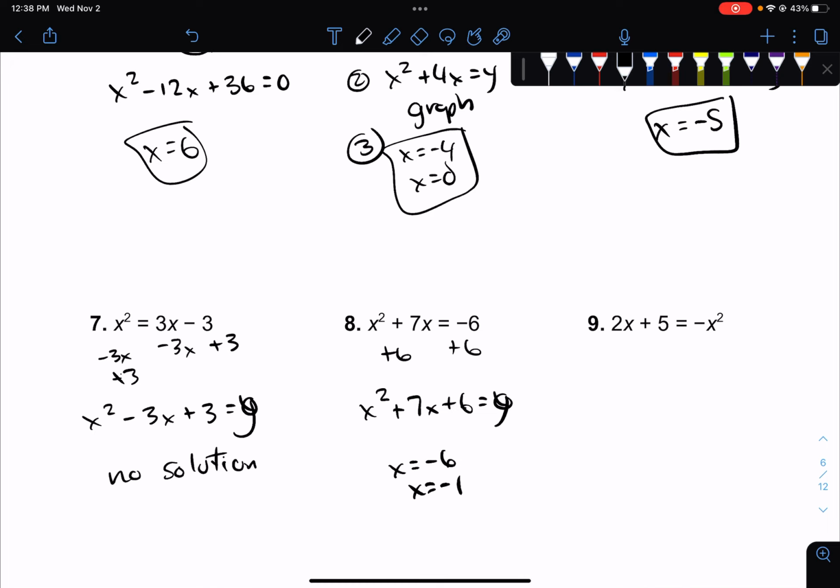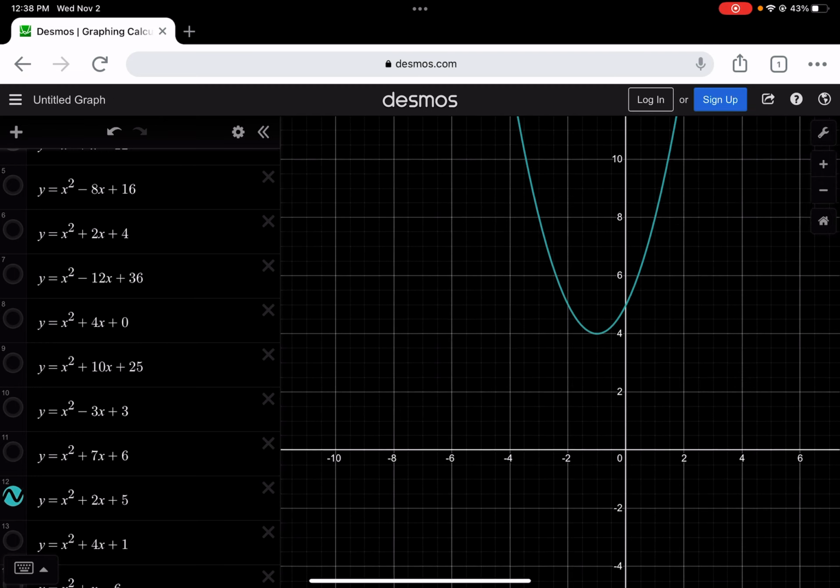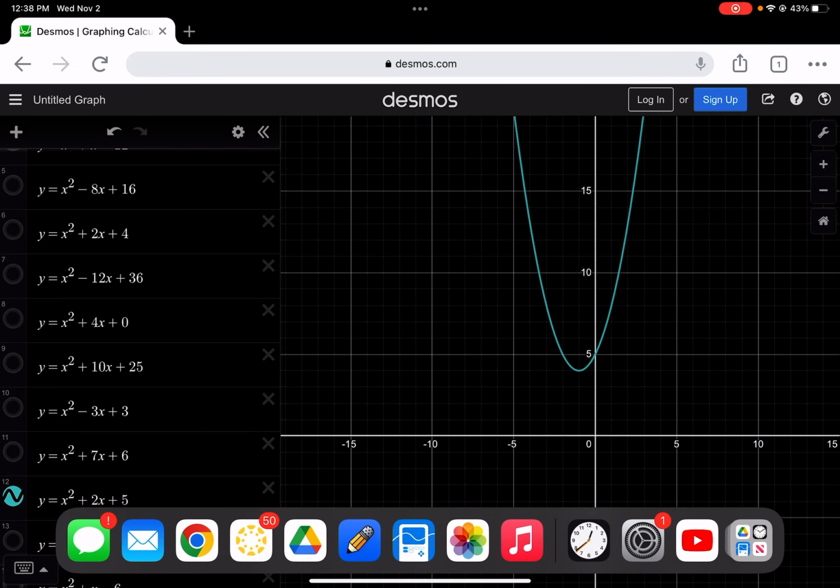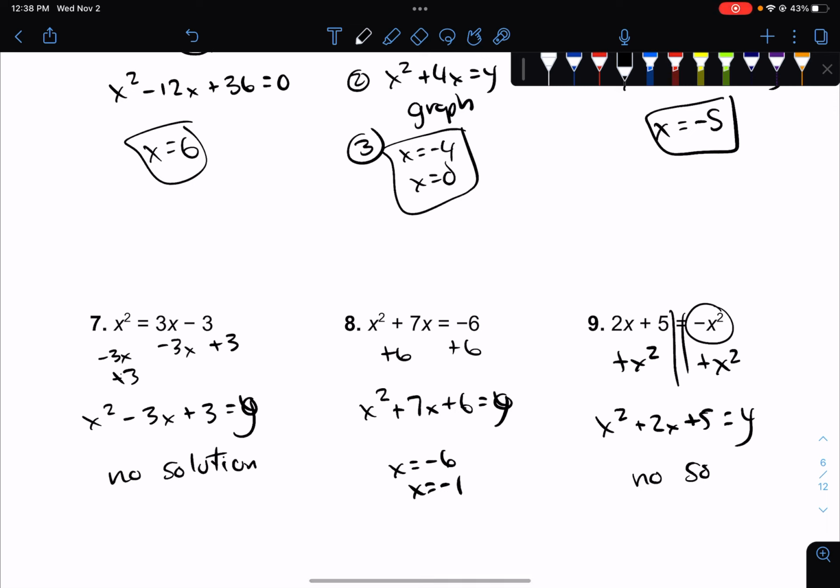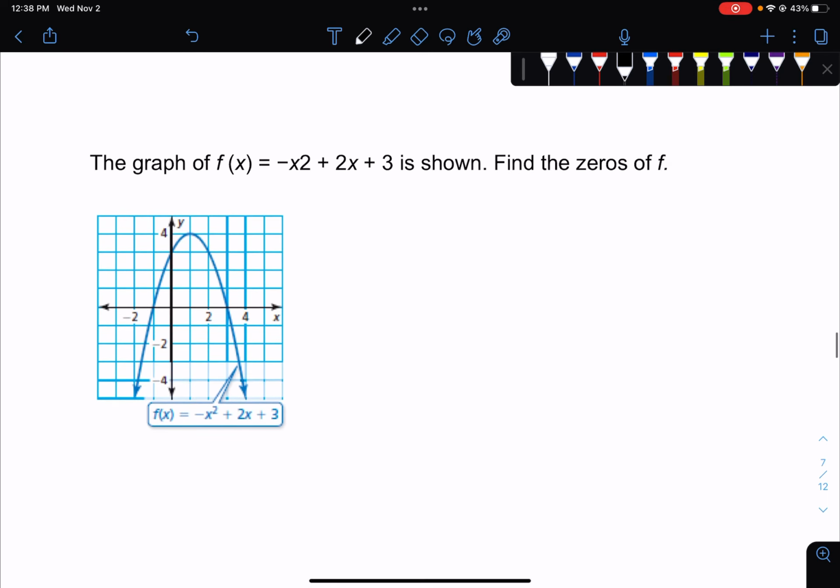Number 9 is one of those that has the minus x squared over here. So I'm going to add x squared to both sides. So I end up with x squared plus 2x plus 5 equals 0. I'm going to change that 0 to a y and graph it. And when I look at my graph, I notice my parabola is here. It's just way up above the x-axis. So no solution. It never crosses. So that would be my answer. No solution. All right. What else do we need to know?